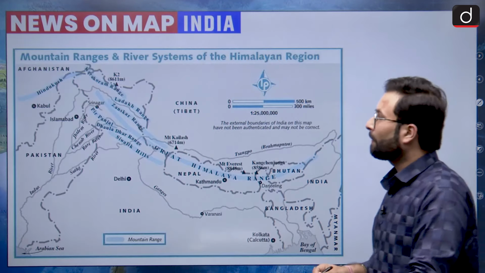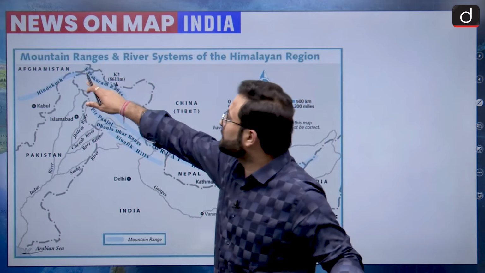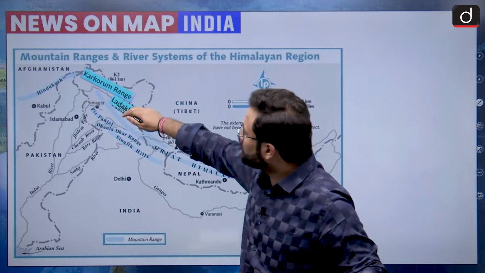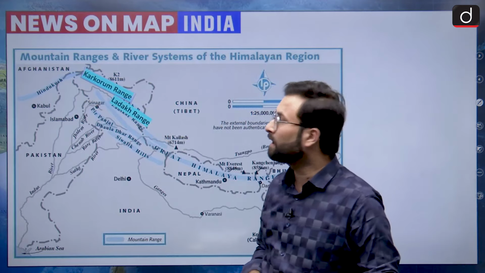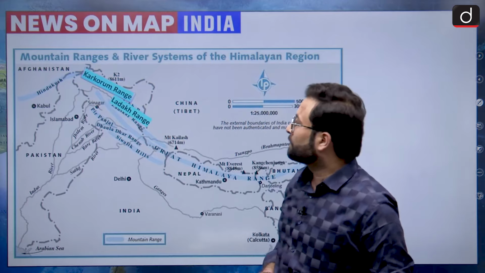Now here, when we are talking about this particular area, you can see this is the Karakoram range. Okay, and then in the southern part we have this Ladakh range. So here you can say that this is the Karakoram and this is Ladakh. So that is one thing.